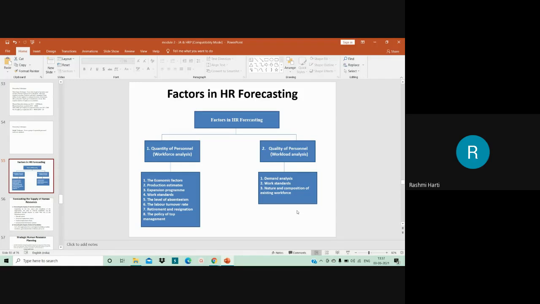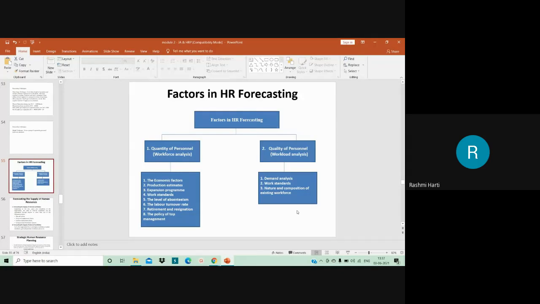Then you have, my dear students, the quality of personnel, that is workload analysis. Here, when we speak about workload analysis, basically the demand analysis, the work standards and the nature and composition of existing workforce are taken into consideration. When we speak about demand analysis, you go in for analyzing the demand based on various statistical techniques.